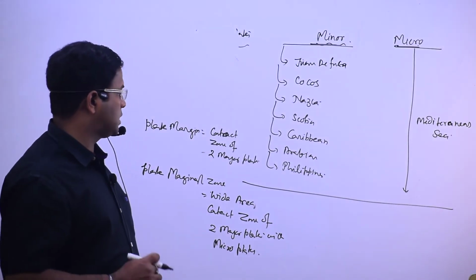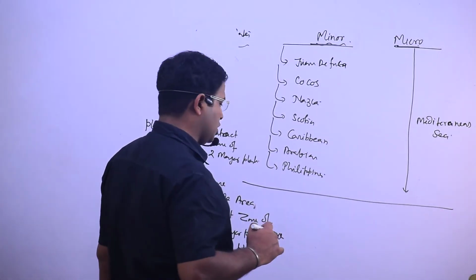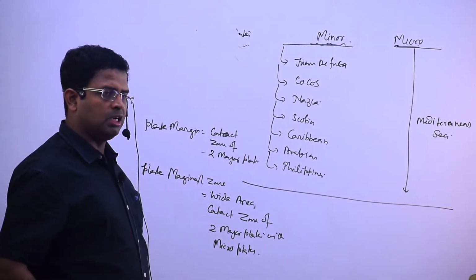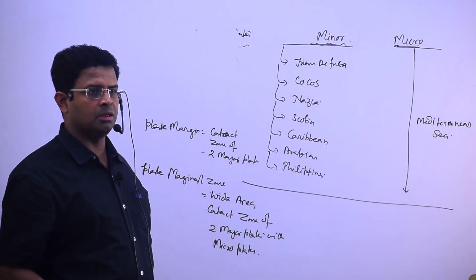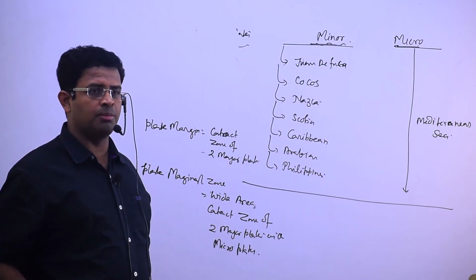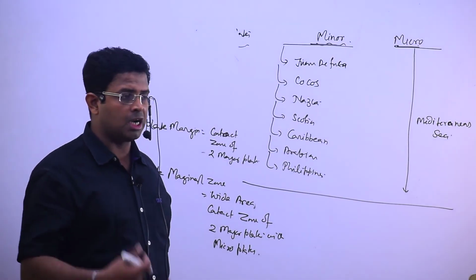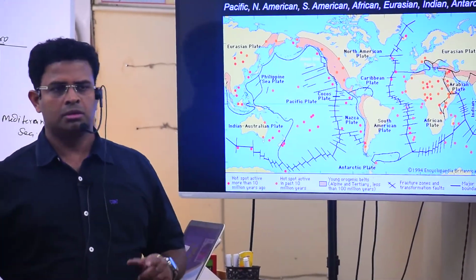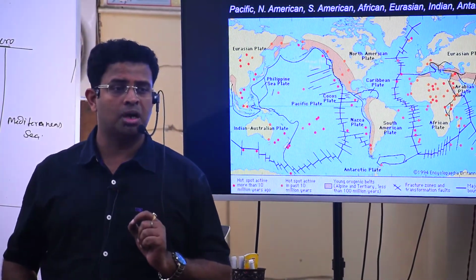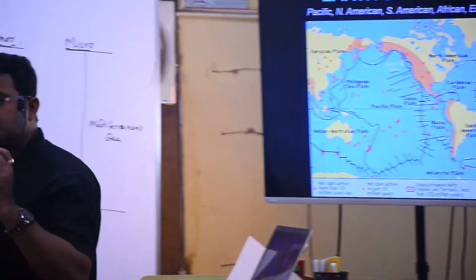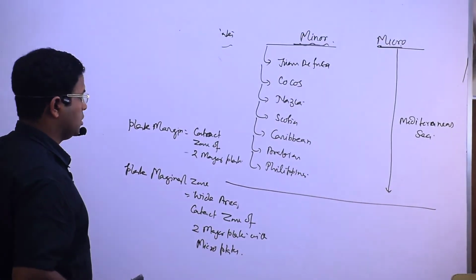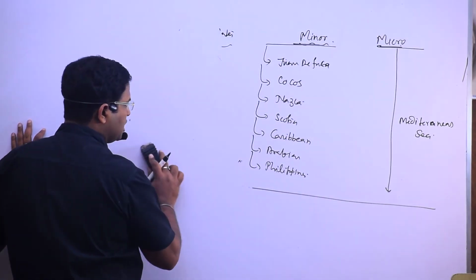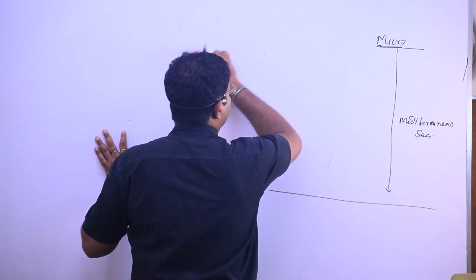Marginal zone is always signifying there is a complex contact zone. Whenever you read something about a marginal zone, or when you are writing about the formation of Alps, or why the volcanic eruption is so complex in the Mediterranean zone, then we have to say it is in a plate marginal zone. Understood? So we understood something major, minor and some micro plates.